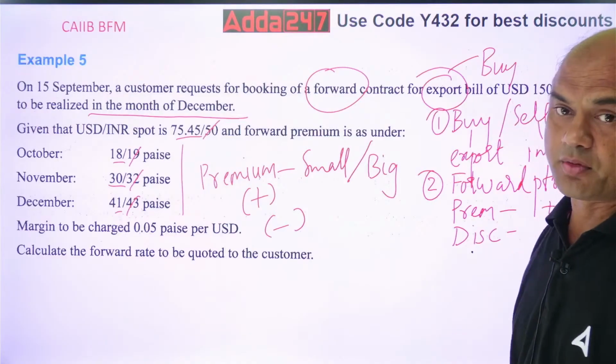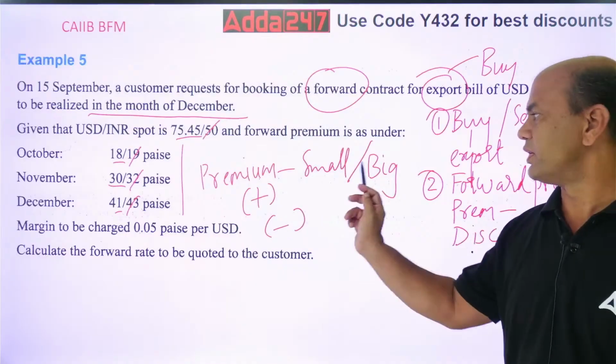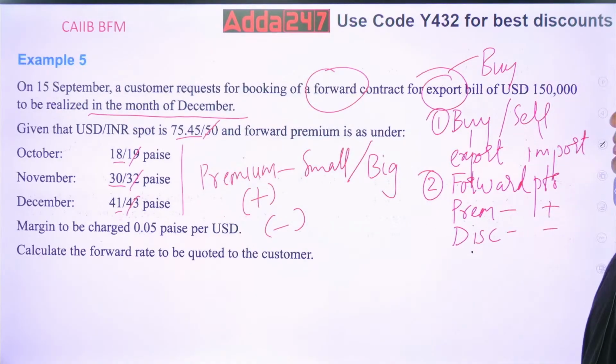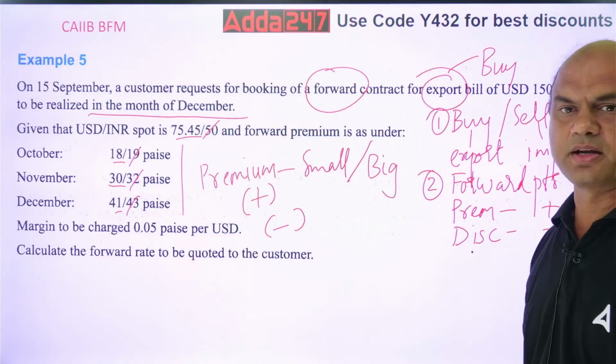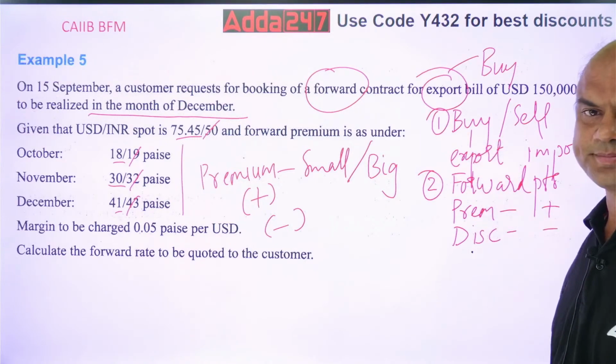Okay, and how will you decide whether it's in premium or discount? Just now I told you. When your right side is big, it's premium. When your left side is big, it is discount. So the second point is also clear.